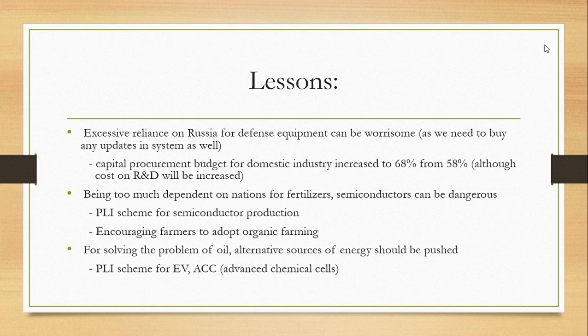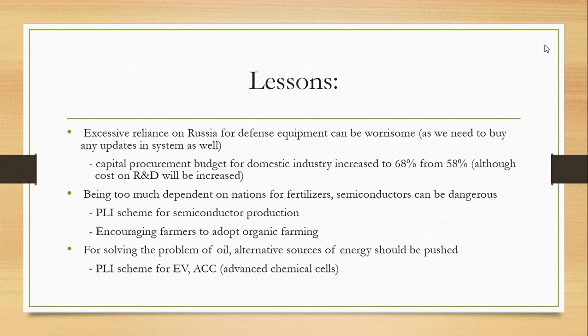Now, second, we were too dependent on other nations for fertilizers and semiconductors. In India, the majority of the workforce is dependent on agriculture, and such a key important material as fertilizer is something we are importing from outside, which increases the dependence on other nations. So India must either decrease the dependence on fertilizer or start manufacturing the fertilizer itself. Now, for manufacturing fertilizer, there is another raw material, ammonia, that needs to be imported from other nations, and that has also been hit due to the geopolitical crisis.